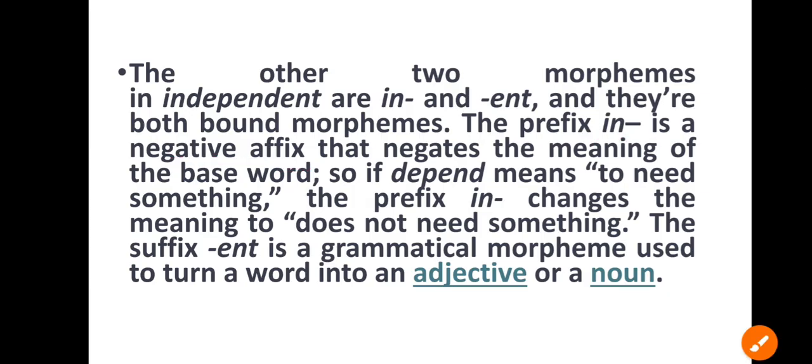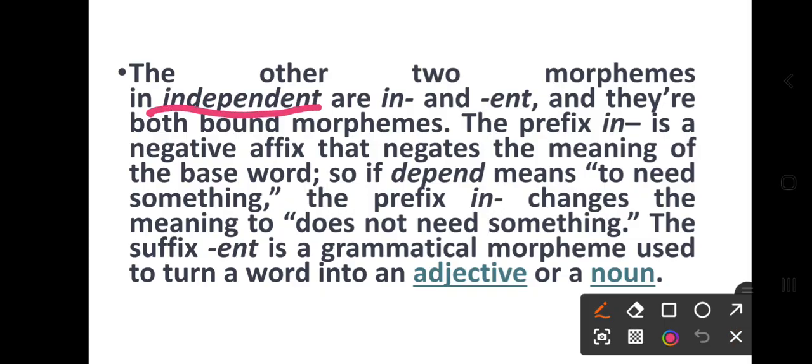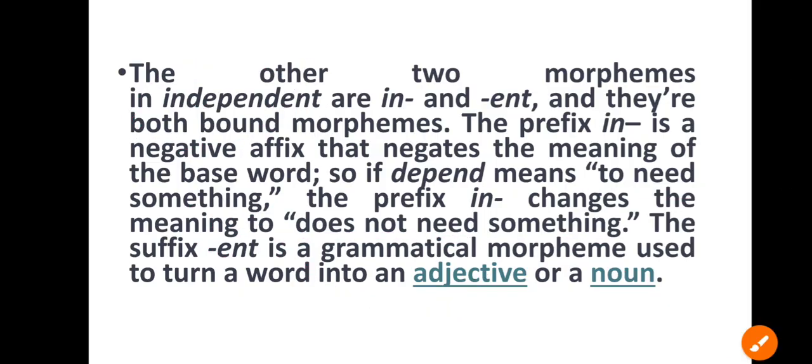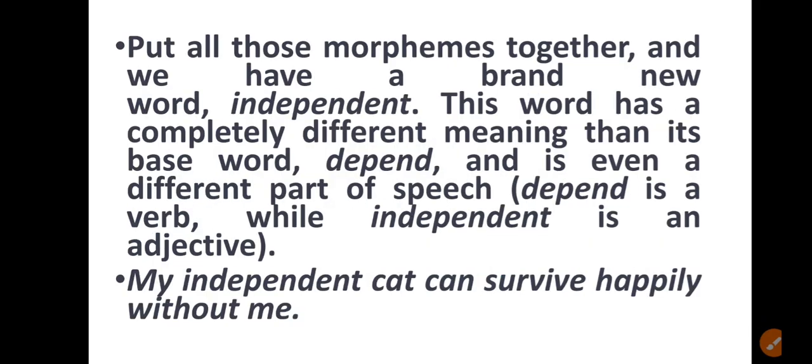Let us take this word independent. Depend, then independent. When you say independent, it negates the meaning, and depend means to need something, and independent means does not need something. But why is ent used here? To make it an adjective or a noun, right? Sometimes ent is just used to make the adjectival form or noun form.